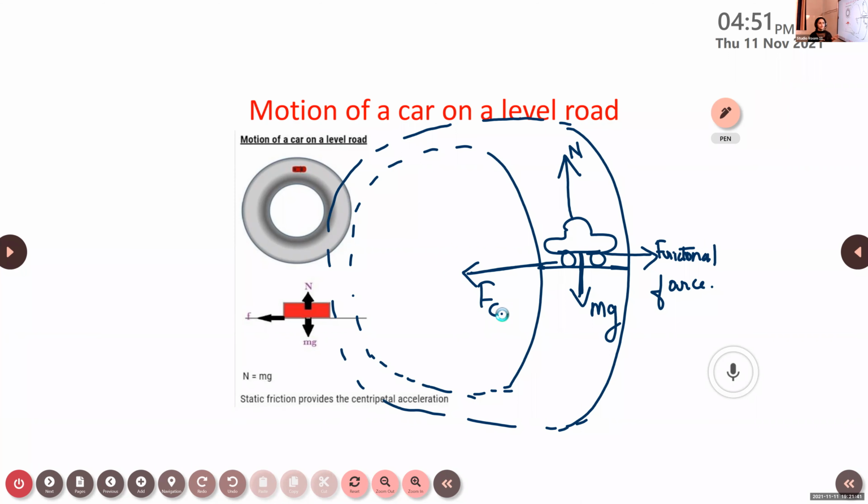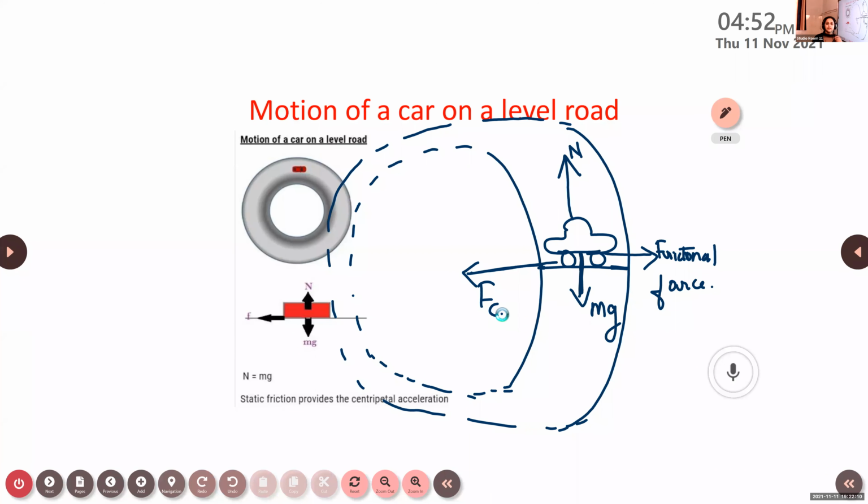Okay. So here we have four different types of force acting on this car that is placed on a level road. One is the vertically downward force, exerted by the weight of the car. The second one is the reaction force, which acts normal to the surface. We represent it by the letter N.